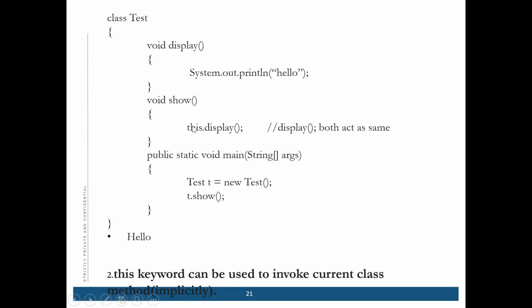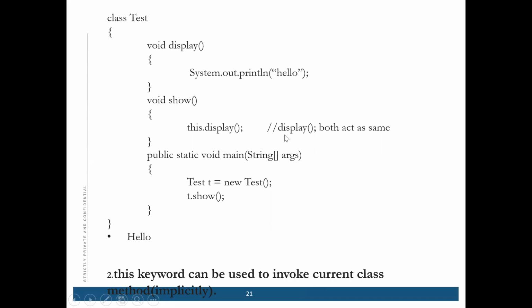We are calling only the show method here. We have created one instance object, and then we are calling this method. And here in this method, we are calling another method. So this keyword can be used to invoke the current class method.